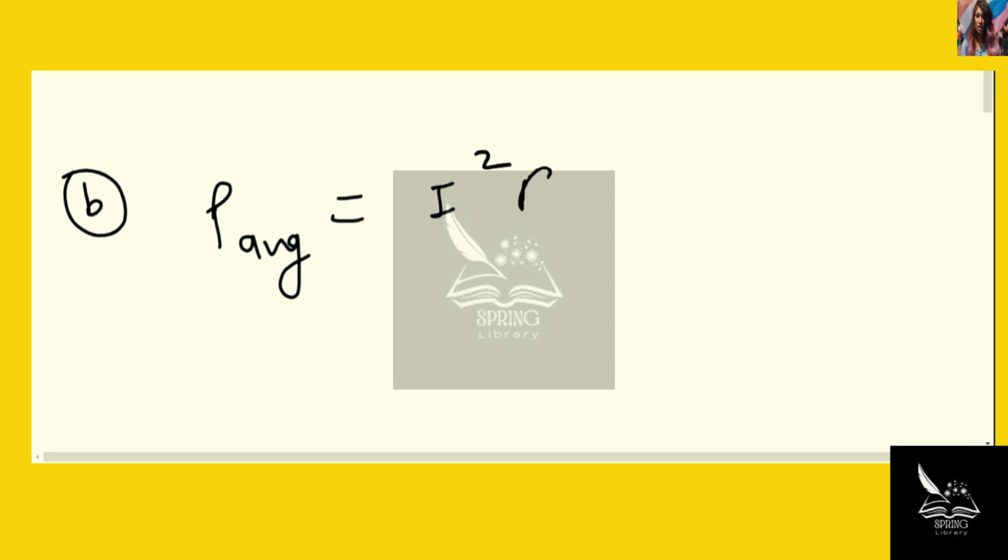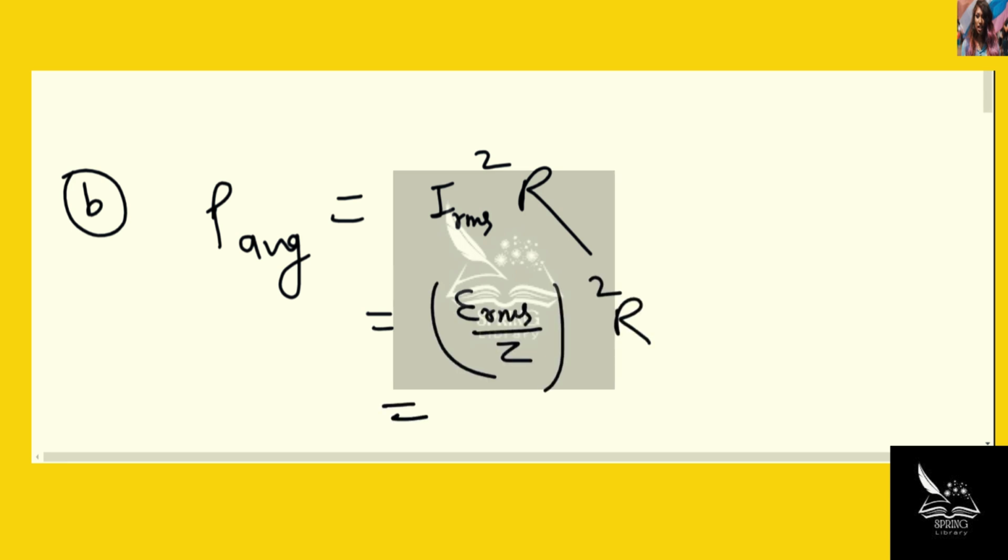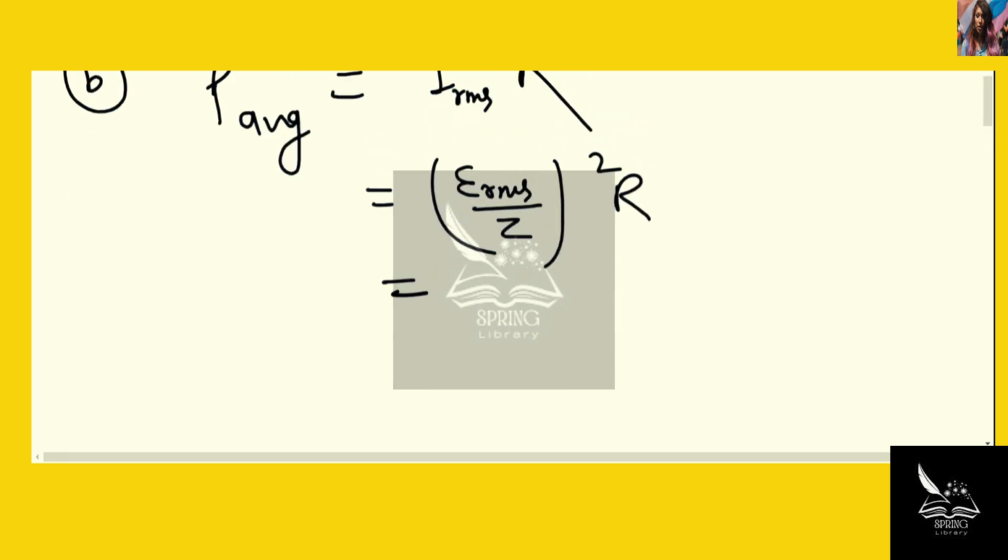Now in part B, we have to find the average rate at which energy has been supplied. We know that P average is equal to I squared into R. I RMS is equal to E RMS divided by Z. We know the value of E RMS and Z also. So we will put the values.